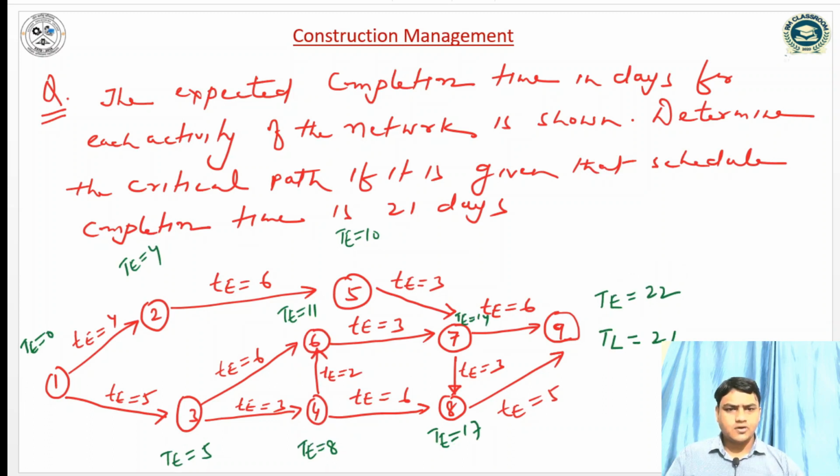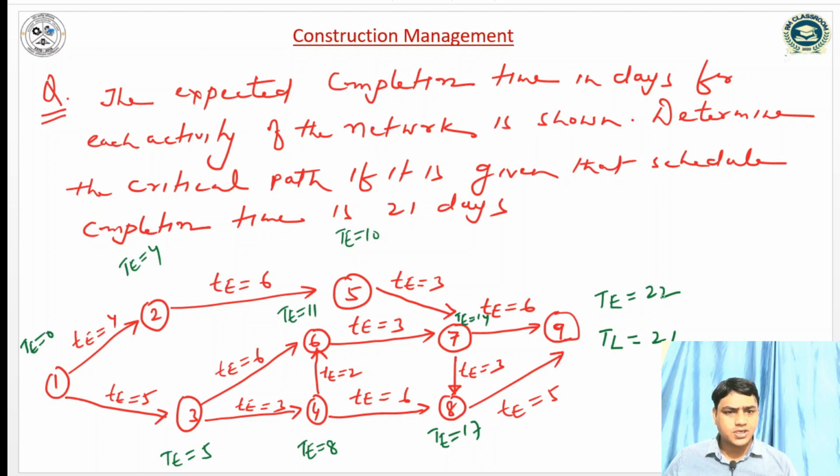Now the latest allowable time can be computed. In event 7, we can see that two backward arrows are there, one from event 9 and one from event 8.